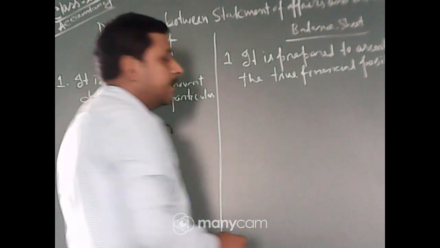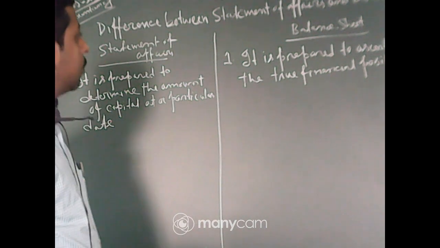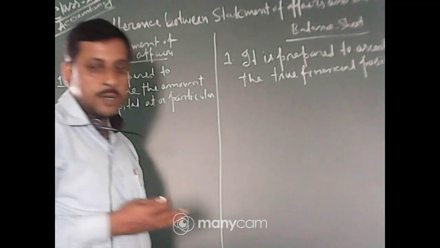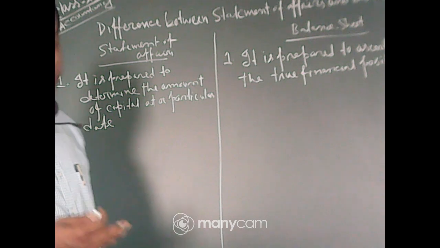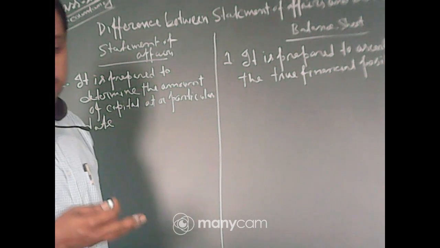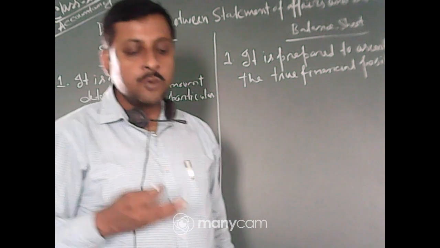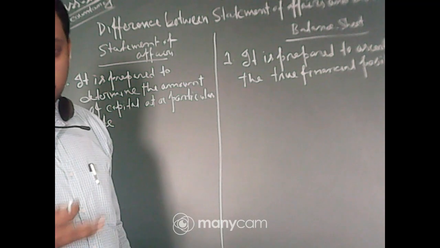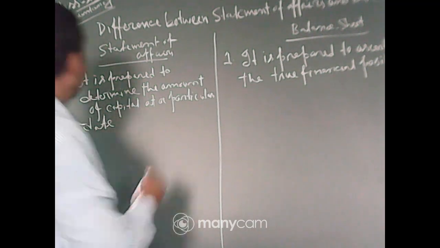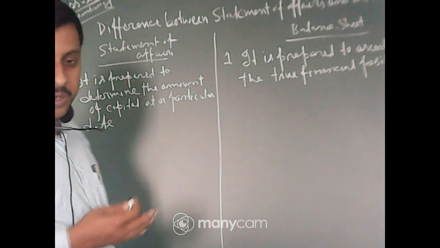So what are the assets and liabilities of the company or organization, we actually reveal in a balance sheet. So its objective is to reveal the financial position, but statement of affairs we make in the single entry system, that is, accounts from incomplete records mean we are following the single entry system. So here the main purpose of making statement of affairs is to determine the amount of capital.